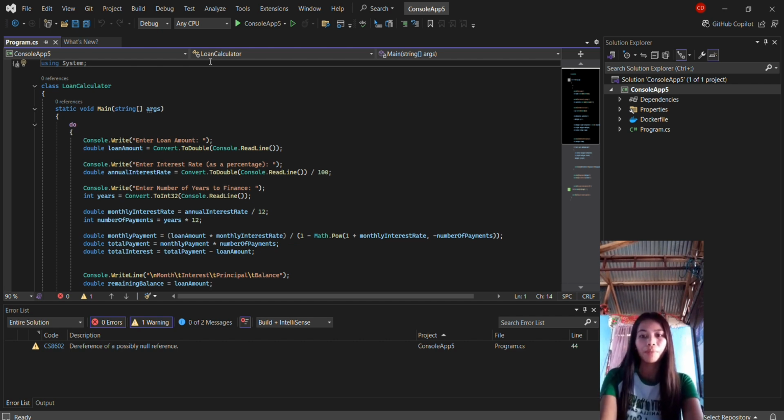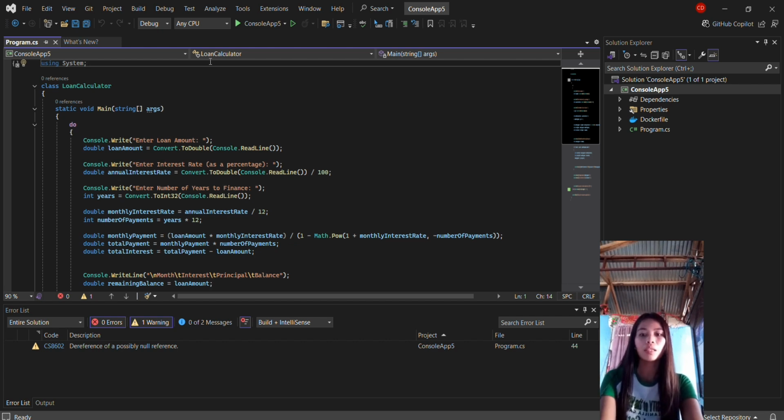So first, importing namespaces. Using System imports the System namespace, which provides basic functionalities like input and output, such as Console.ReadLine and Console.WriteLine.